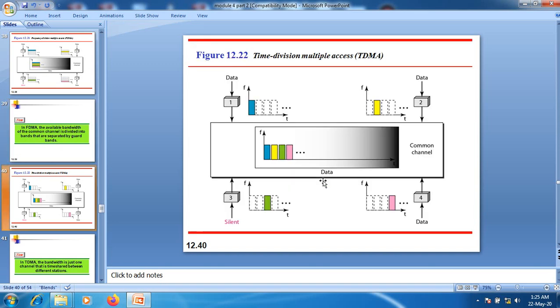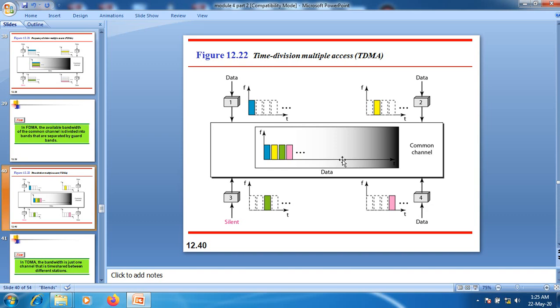The next one we have is TDMA, that is time division multiple access. In TDMA, the stations share the bandwidth of the channel in time. Each station is allocated a time slot during which it can send its data, and each station transmits its data in its assigned slot only.